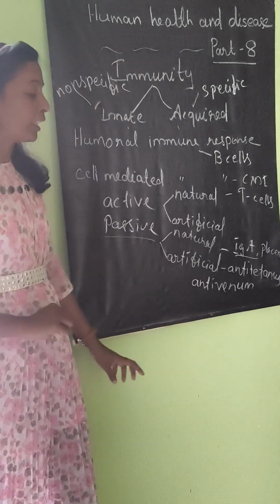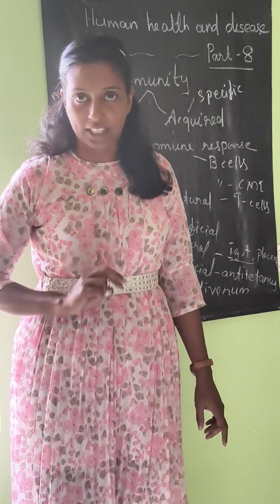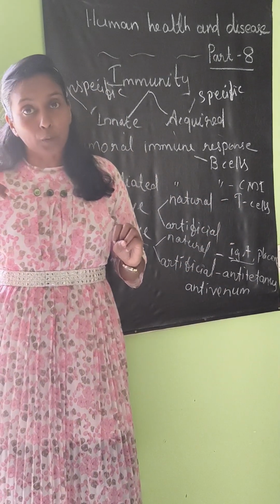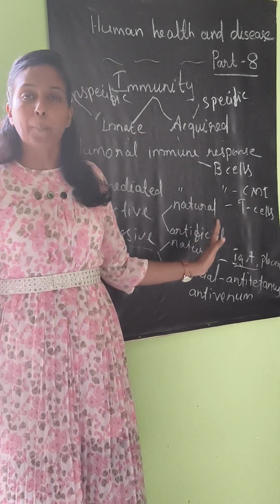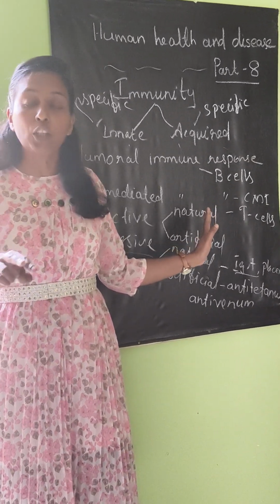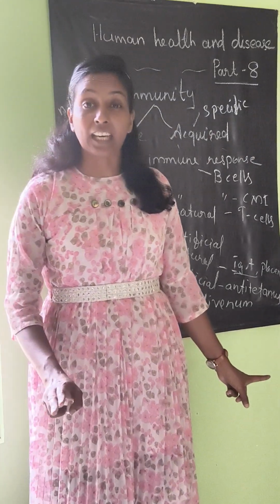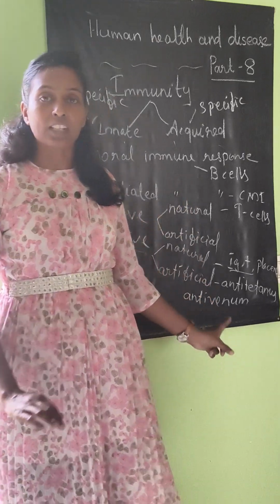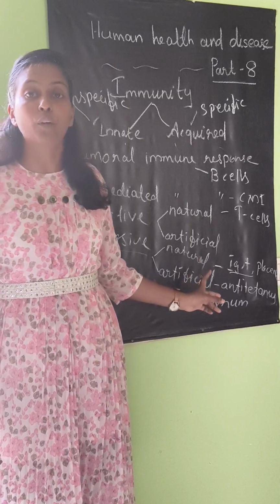Here also immunization has two different types, active immunization and passive immunization. In active immunization, antibodies are produced in our body. We have seen many examples of vaccines. That is active immunization. And for passive, we have seen anti-venom and anti-tetanus, ready-made antibodies. Immediately we have to give ready-made antibodies, that is an example of passive immunization. So these are the different types of immunization.